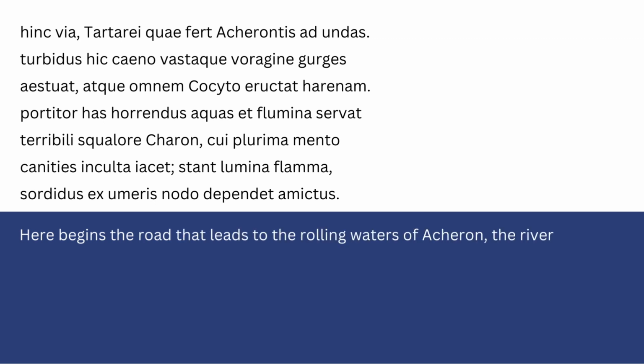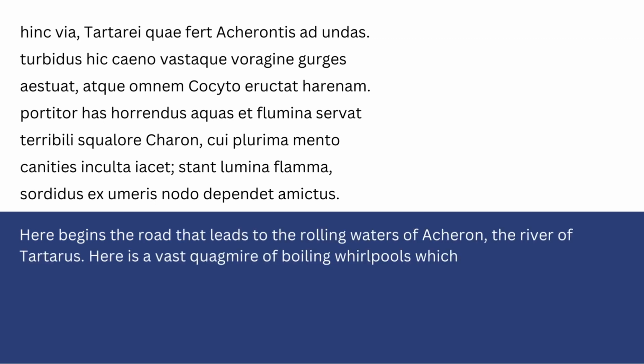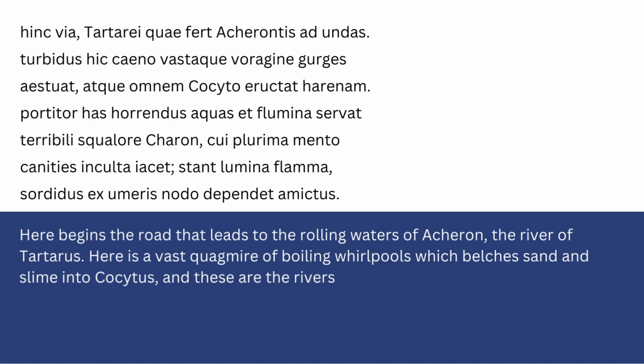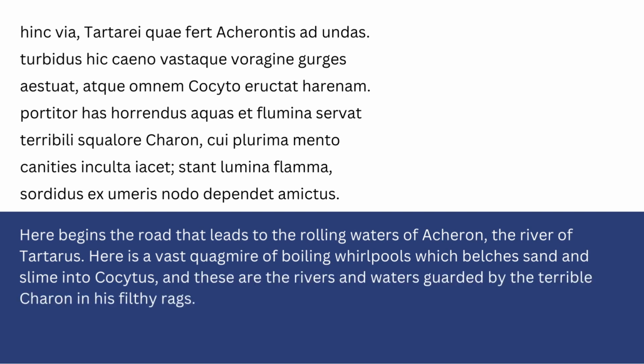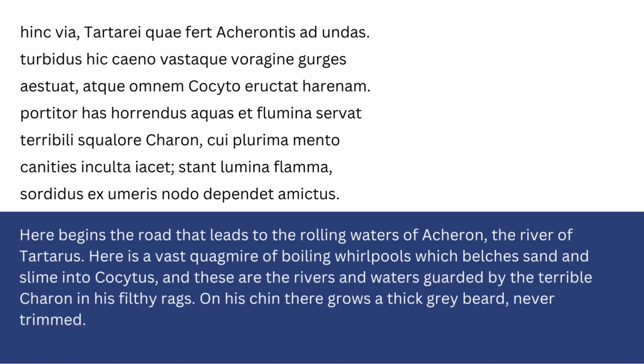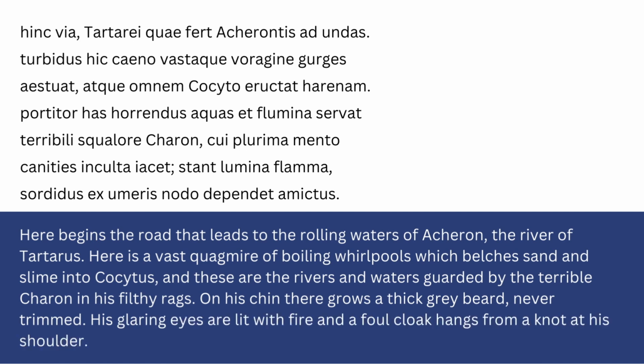Here begins the road that leads to the rolling waters of Acheron, the river of Tartarus. Here is a vast quagmire of boiling whirlpools which belches sand and slime into Cocytus. And these are the rivers and waters guarded by the terrible Charon in his filthy rags. On his chin there grows a thick beard, never trimmed. His glaring eyes are lit with fire and a foul cloak hangs from a knot at his shoulder.